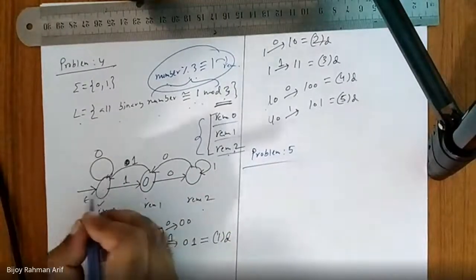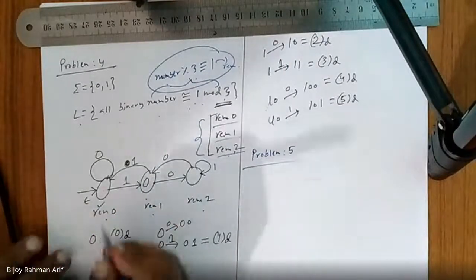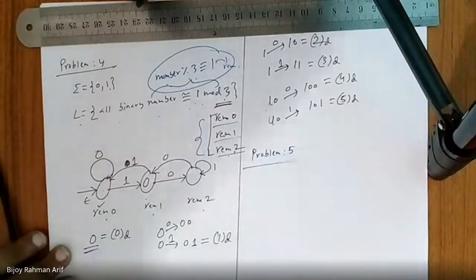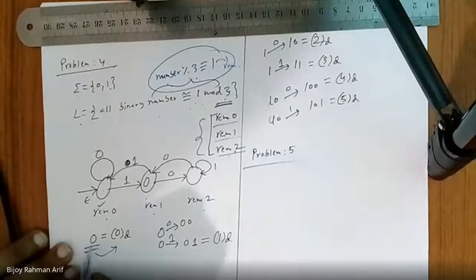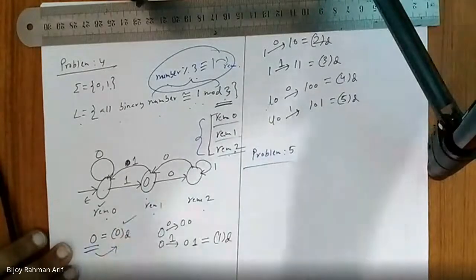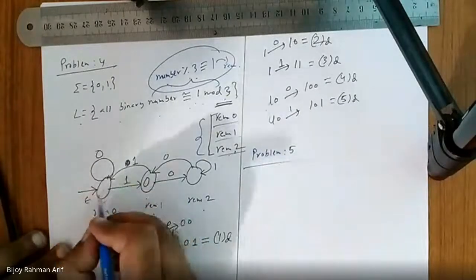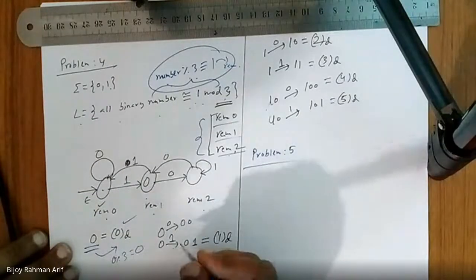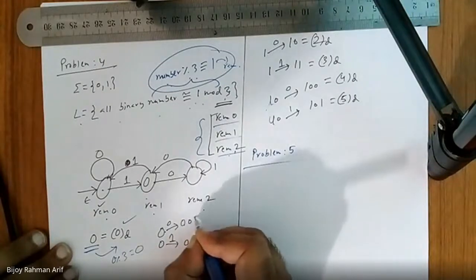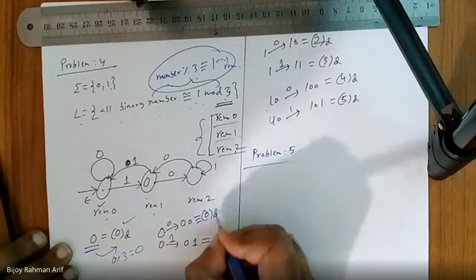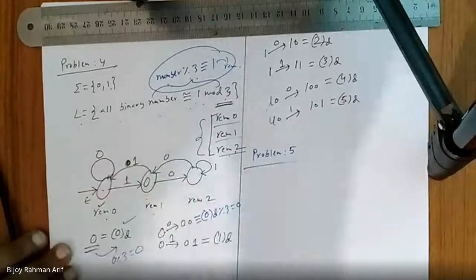Okay, so we start from the start state, and that is my epsilon state. So initially, if I get a 0, then the decimal equivalent of this binary 0 is nothing but 0. And 0 mod 3 is nothing but 0. So I should remain in this state. If I get more 0s, 0, 0, that is nothing but 0 in decimal. Again, if we mod 3, we get 0. So we should remain in the remainder 0 state.